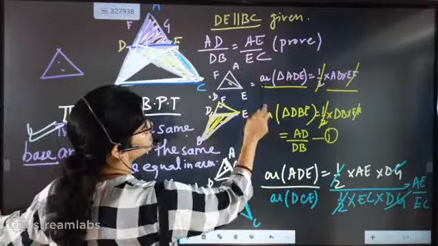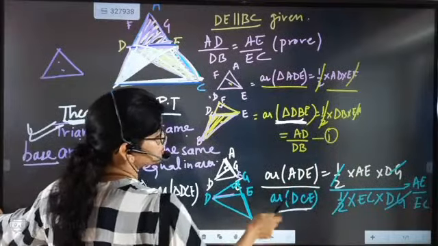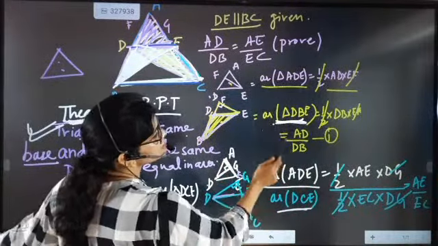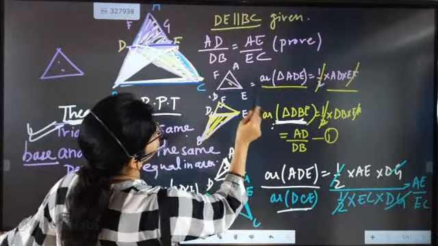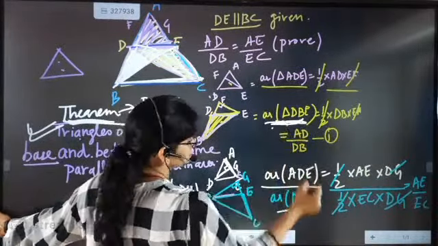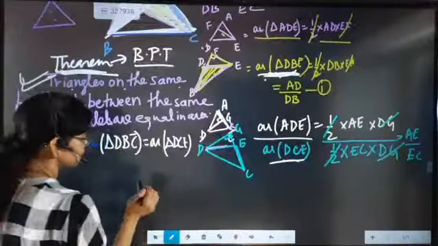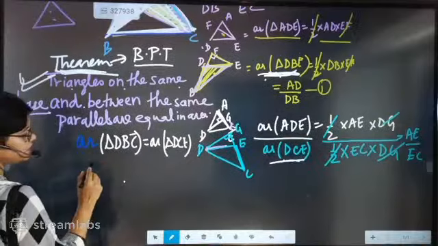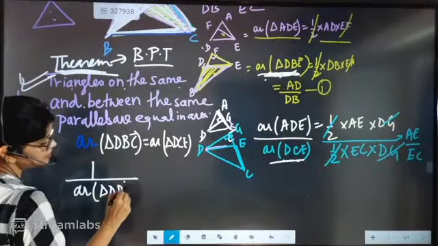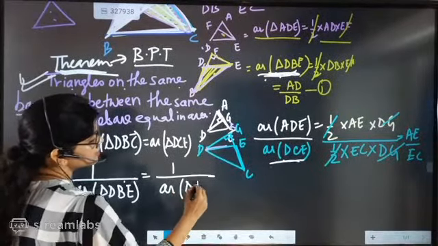So now we have connected the areas of these two sections, DBE and DCE. But in the first part of the theorem you see that these areas are in the denominator. So we will take the reciprocal. It becomes 1 by area of triangle DBE equal to 1 by area of triangle DCE.